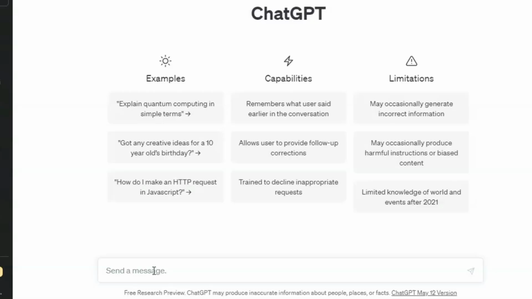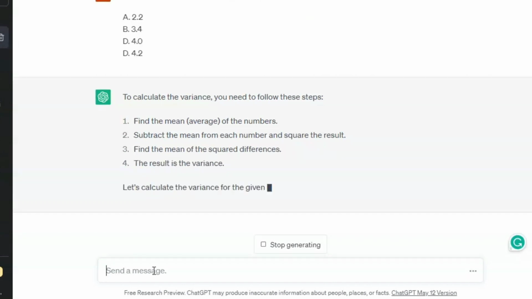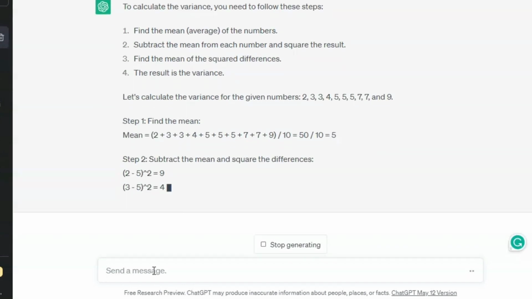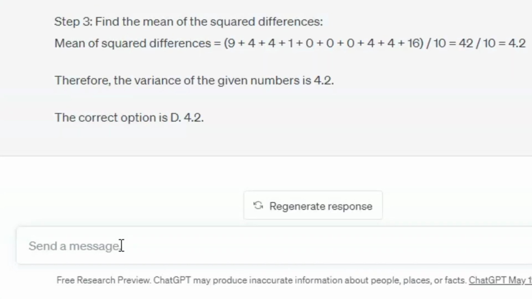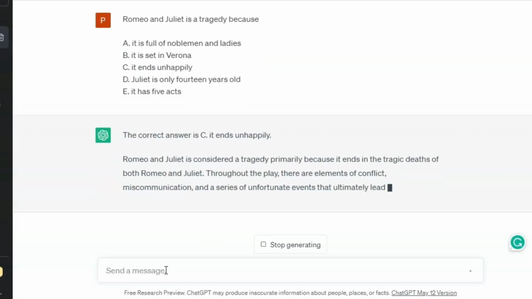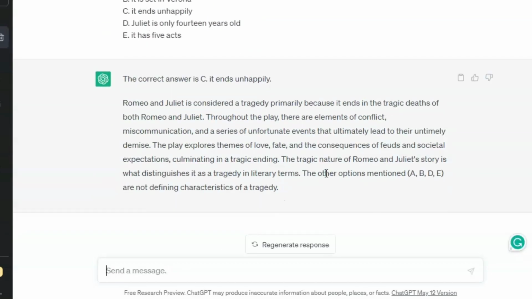Be it physics, be it chemistry, be it English, what you just have to do is to copy and paste it into ChatGPT, and it will help you to do the calculations, or it can help you to get the right answer and even teach you how it got the right answer.